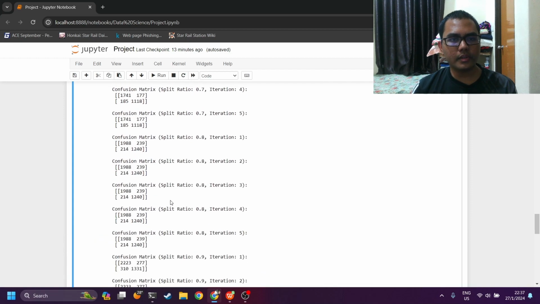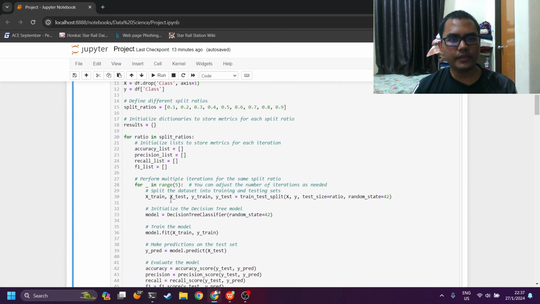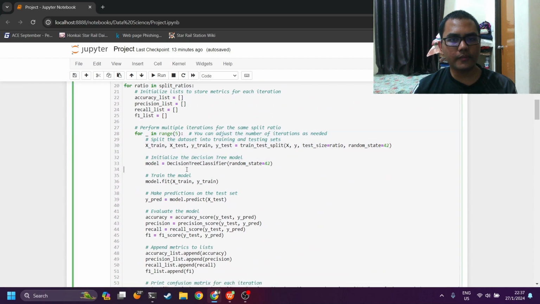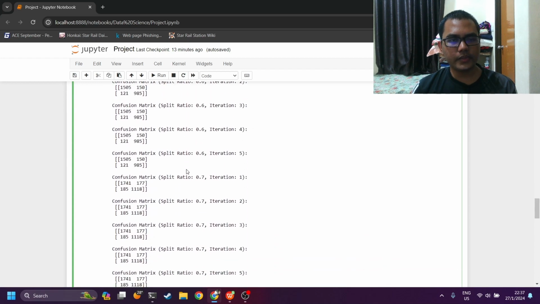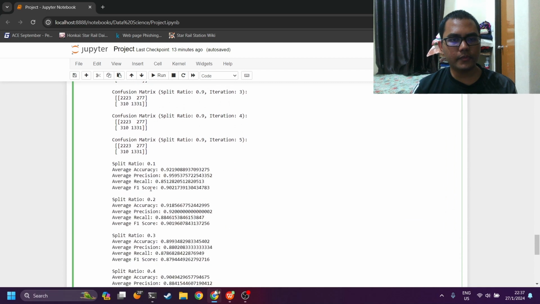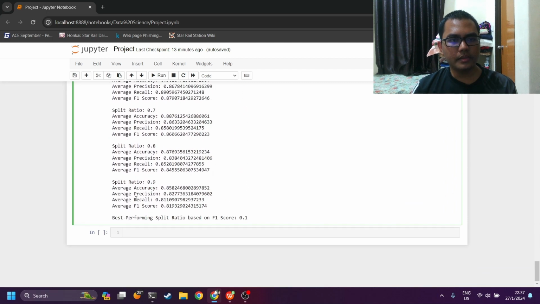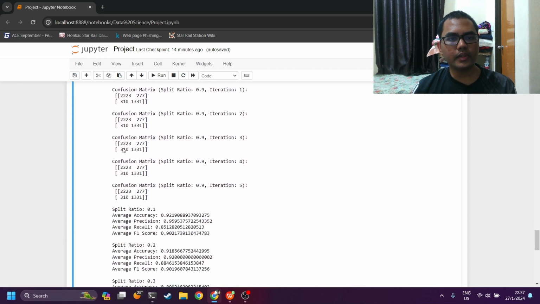As I mentioned earlier, we have this code that just iterates and finds the best model. Based on all of these performances, the best performing split ratio, decided based on the F1 score because it is the most balanced metric, is 0.1, meaning the 90-10 fold.